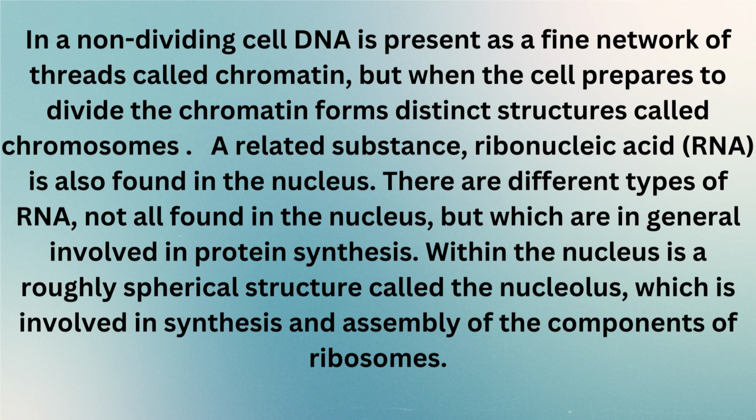In a non-dividing cell, DNA is present as a fine network of threads called chromatin, but when the cell prepares to divide, the chromatin forms distinct structures called chromosomes. A related substance, ribonucleic acid, RNA, is also found in the nucleus. There are different types of RNA, not all found in the nucleus, but which are in general involved in protein synthesis. Within the nucleus is a roughly spherical structure called the nucleolus, which is involved in synthesis and assembly of the components of ribosomes.